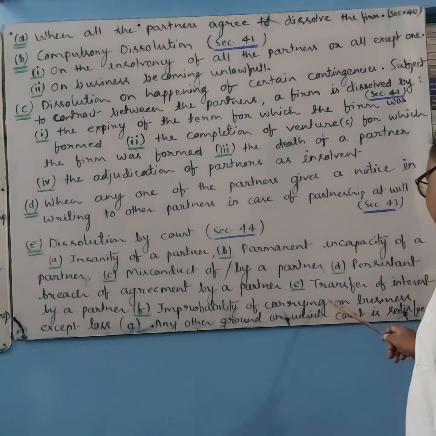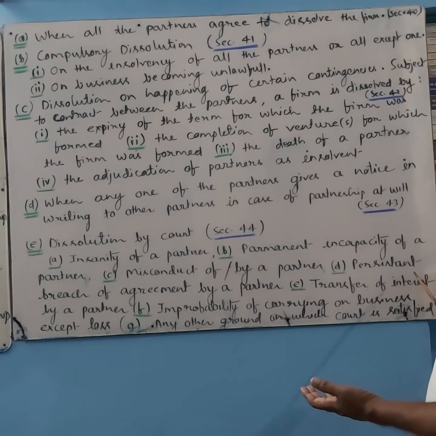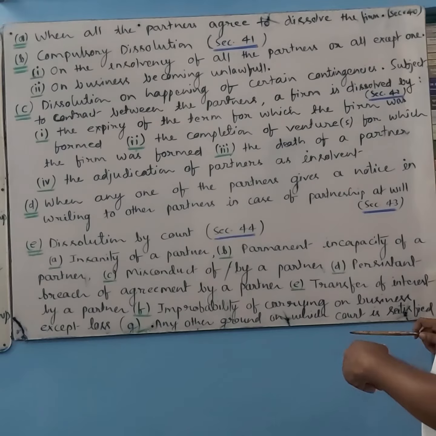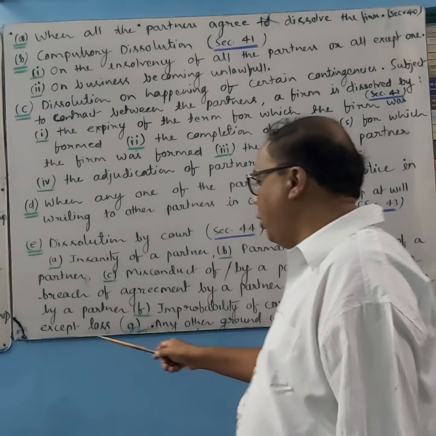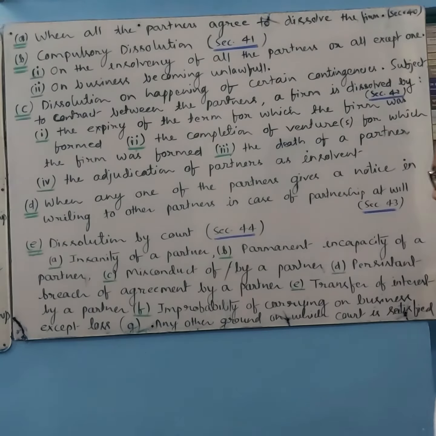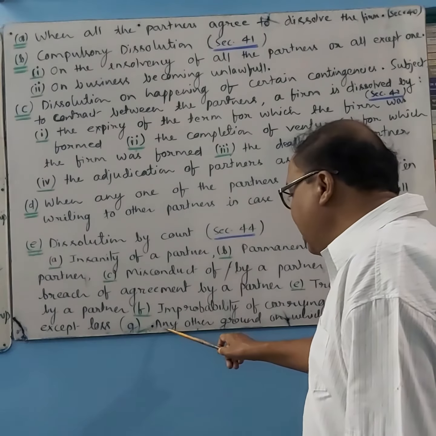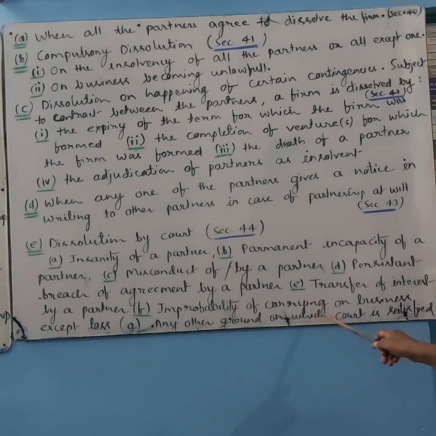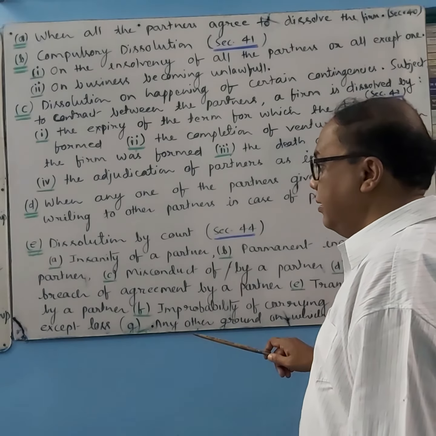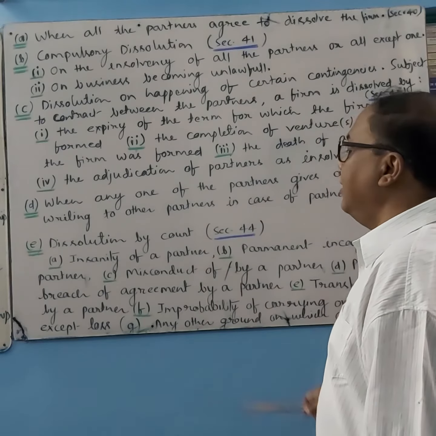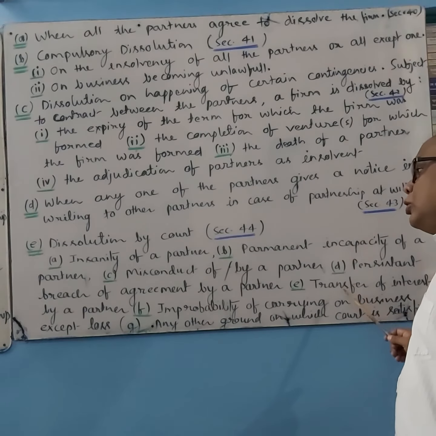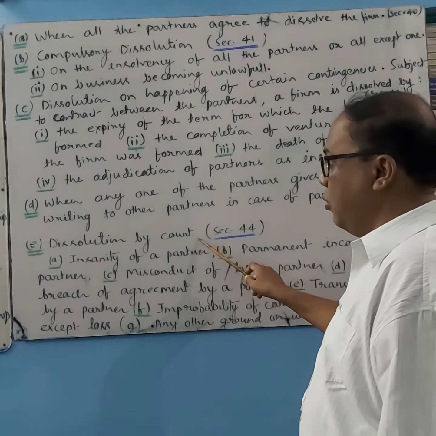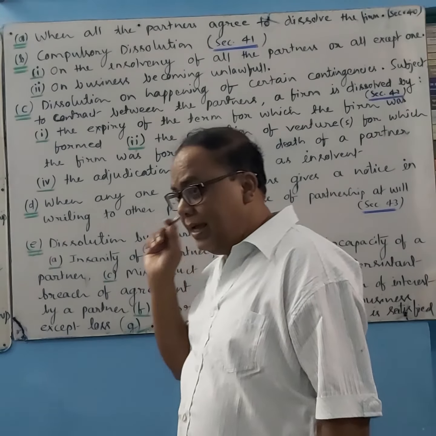Improbability of carrying on business. If it is not possible to carry on the business of the firm except at a loss, then there will be dissolution of firm. Last one, any other ground on which the court is satisfied. If the court is satisfied other than these grounds, then there will also be dissolution by court.